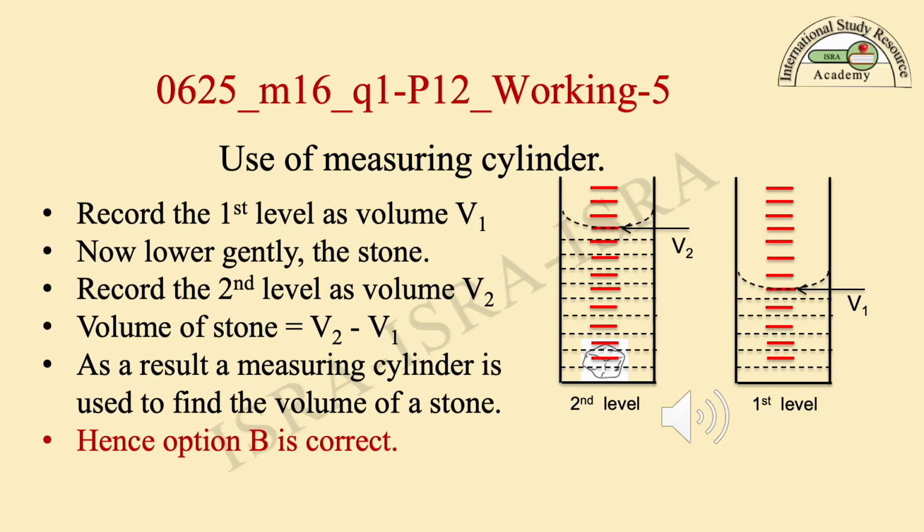Working step 5. Use of measuring cylinder. Record the first level of water as volume V1. Now lower the stone gently into the cylinder. Now record the second level as volume V2. Volume of stone is equal to V2 minus V1. As a result, a measuring cylinder is used to find the volume of a stone. Hence, option B is correct.